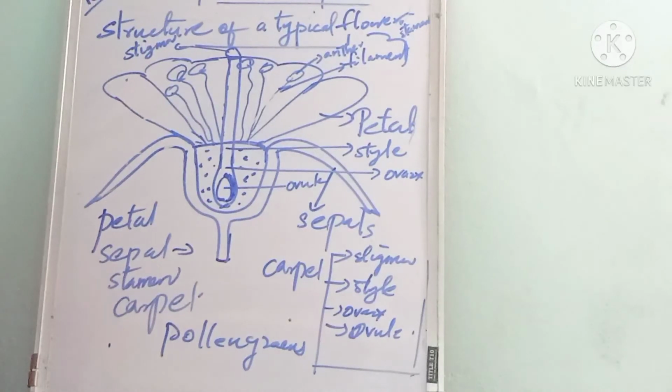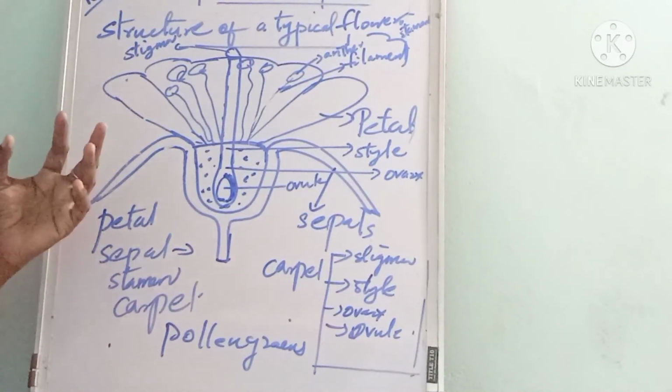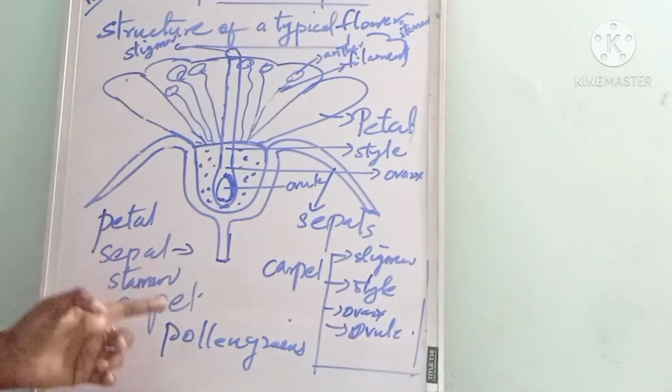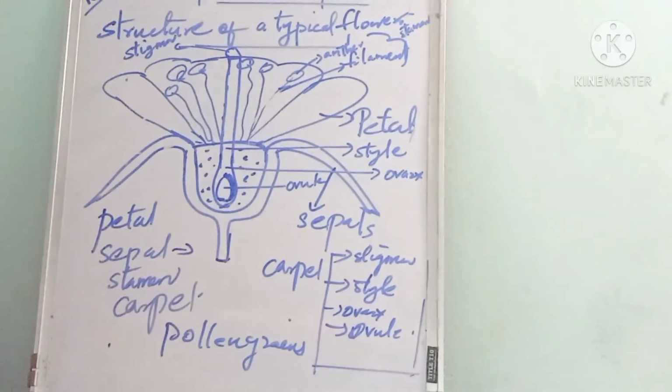Listen to it. Which is the male reproductive part of the flower? Stamen. Stamen is the male reproductive part of the flower.